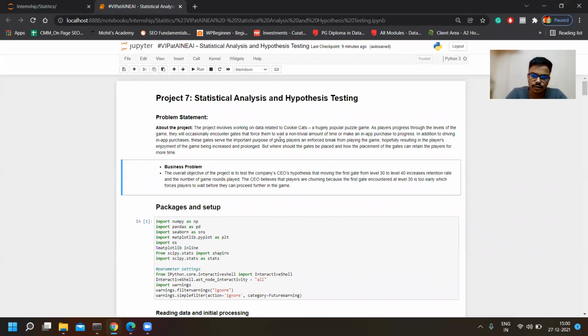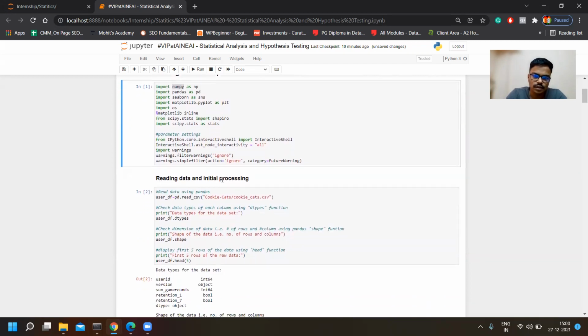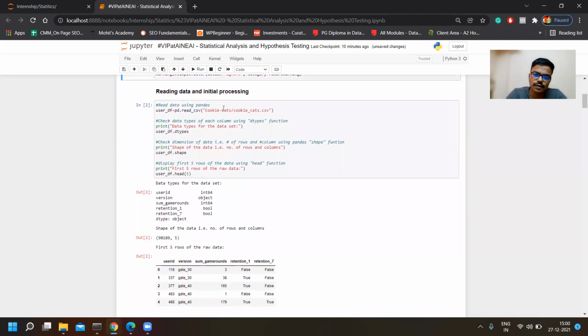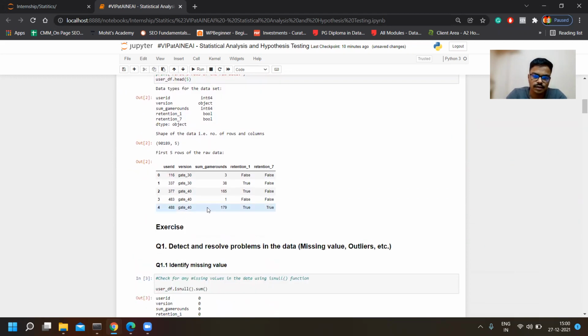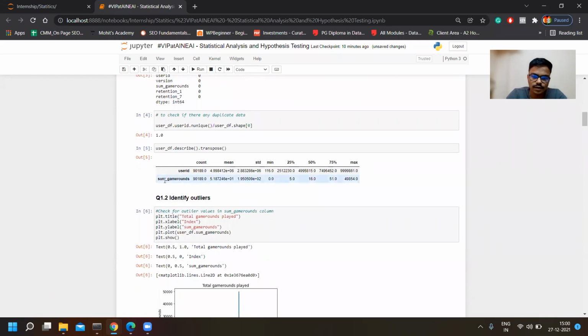So this is our notebook where we have analyzed the project. We have imported the NumPy package, pandas for data frames, and Seaborn and Matplotlib for visualization. And we are reading the CSV file and seeing the different columns of our data. Here we need to understand the sum of game rounds, which is the only numerical column. The user ID is a unique identifier for each player, so we ignore this.